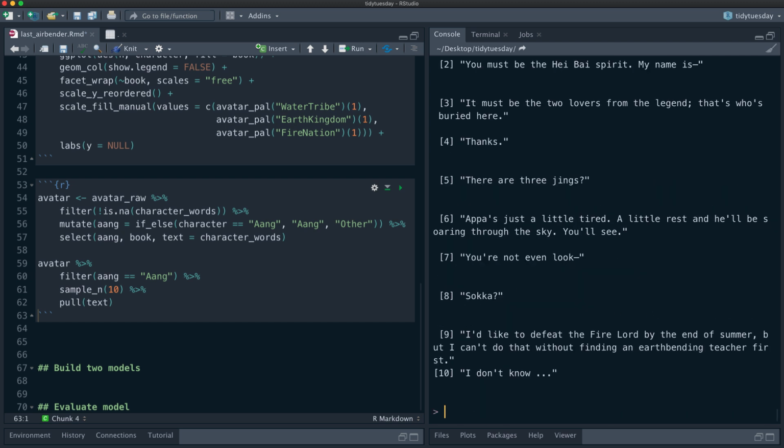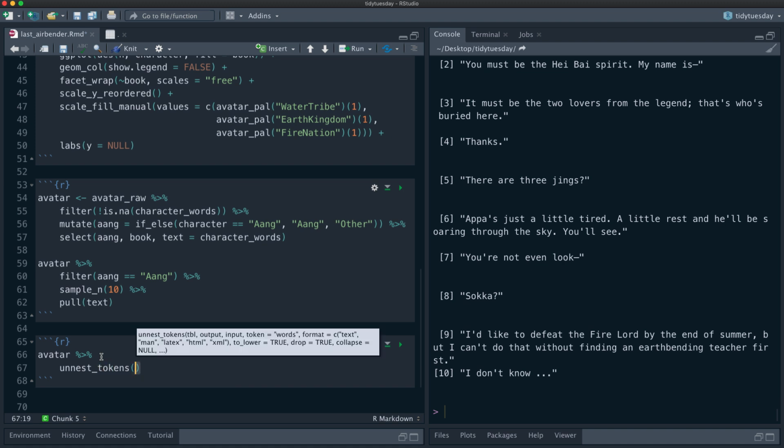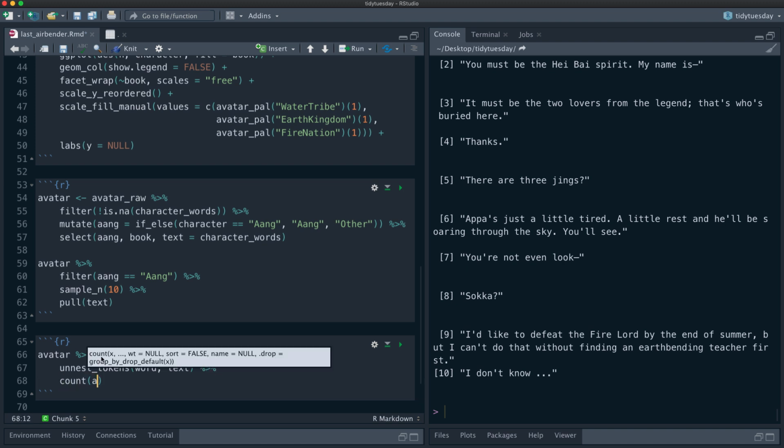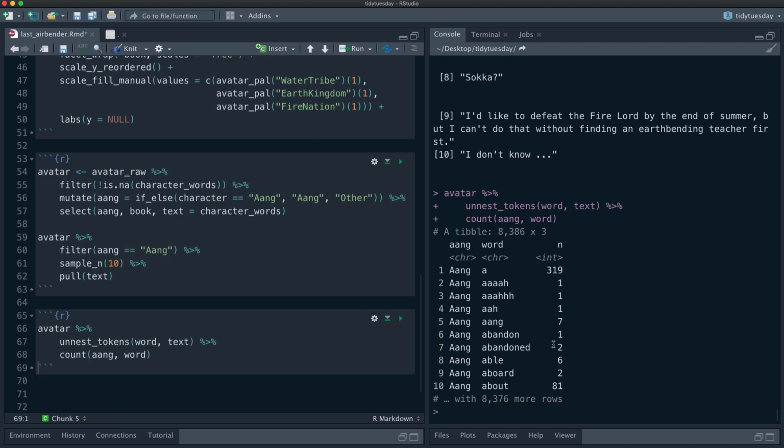Before we move any further, let's do a couple more things. Right now the strings are all stored in a column called text. Let's make this into a tidy text format, so we will tidy into word from text like this. And let's count, for Aang versus other, what the words are. So we have Aang saying "ah", and Aang saying "Aang".